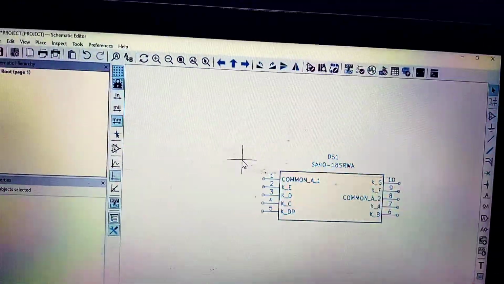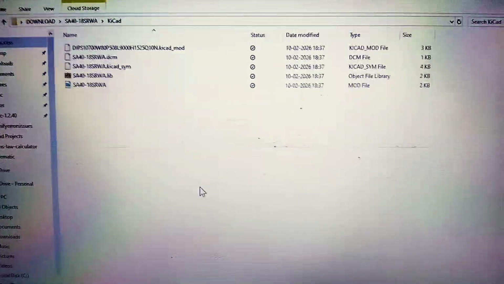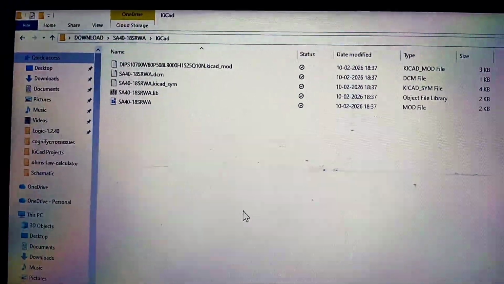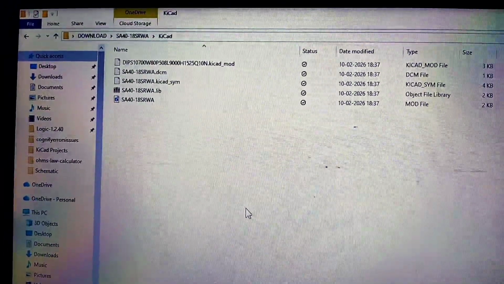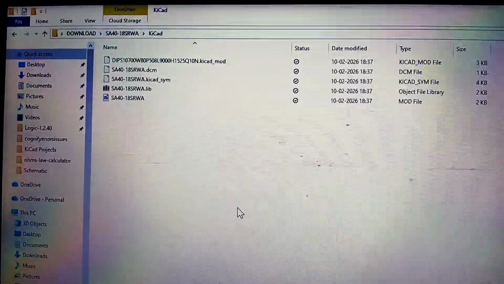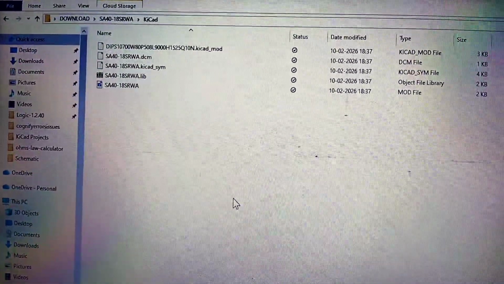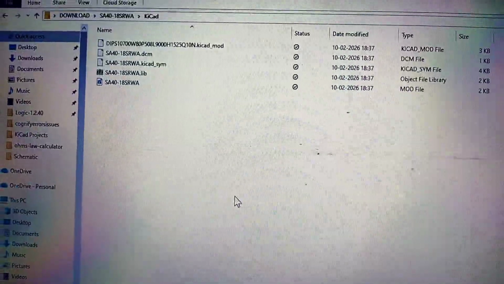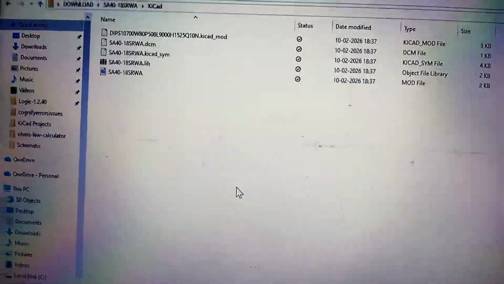So now we will add the footprint, but the problem starts from here. Here you can see a KiCad_mod, DCM, SYM, sim and other files. But for footprint we need a .pretty folder. So let's see how we have to create that folder.